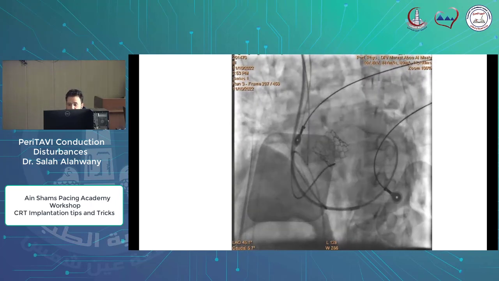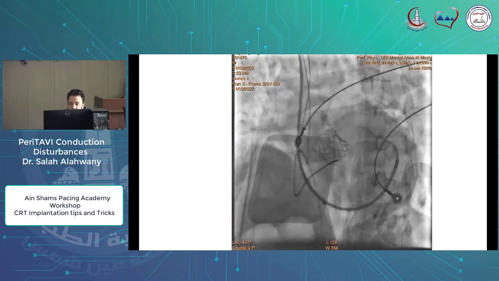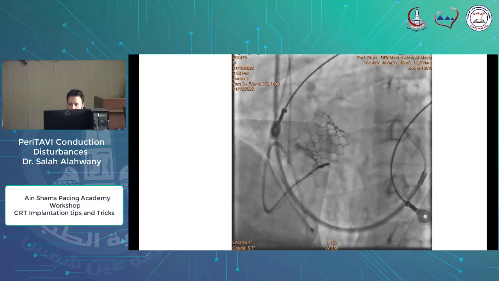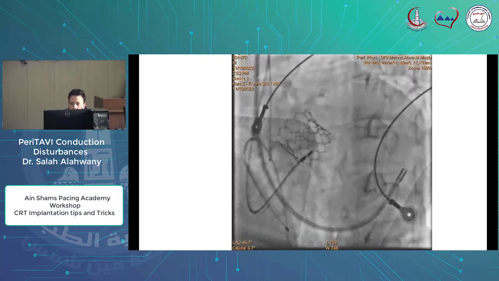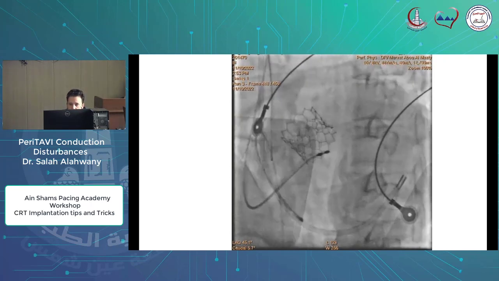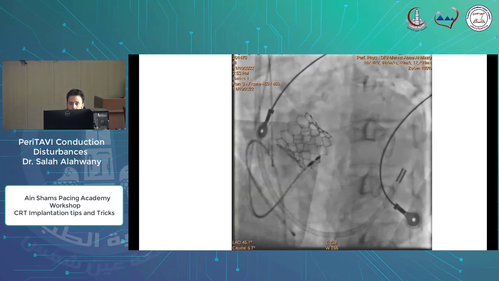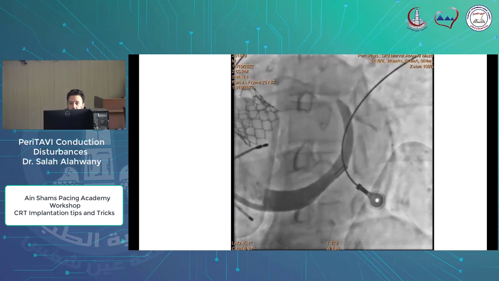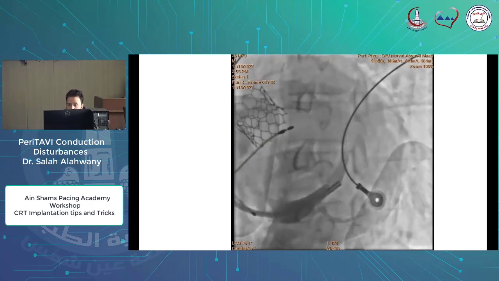Now the delivery system is introduced inside the CS body, and we will withdraw the Amplatz and the Trauma wire. This is our injection in the coronary sinus.